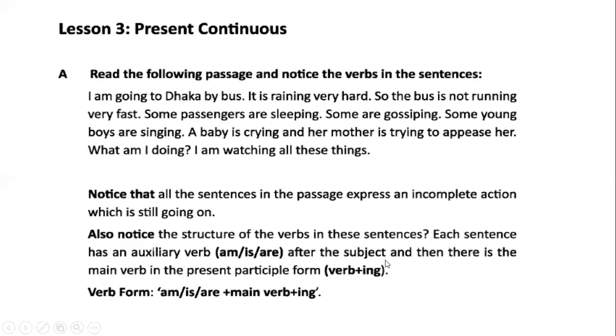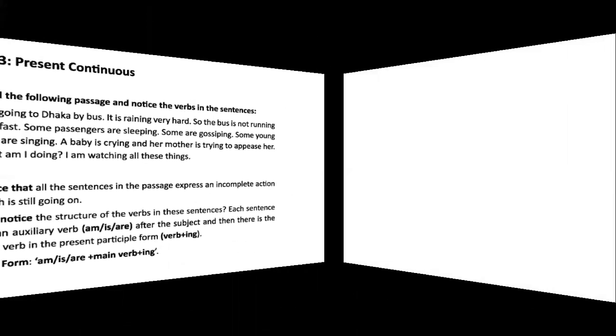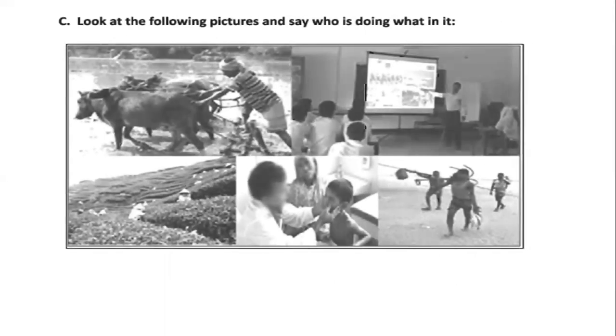After the subject, have am, is, are. And then there is the main verb in the present participle form, that is verb ing. Okay, now you see the structure again: am, is, are plus main verb ing. Is it clear to you? Dear learners, I think present continuous tense is clear to you. Now go to the next slide.